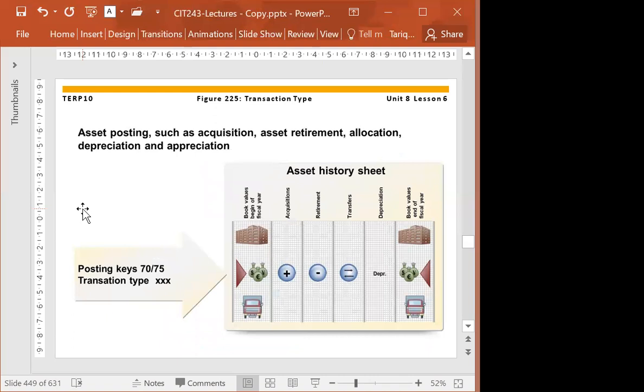We have a transaction type. For example, when we do asset posting, we do purchases like an acquisition. We might be retiring the assets. We might be doing some allocation of the assets. We are doing some depreciation or some appreciation. We purchase land, and the land gets appreciated every year. If we purchase an equipment, it gets depreciated every year. So for any type of asset posting you make, you must have a transaction type.